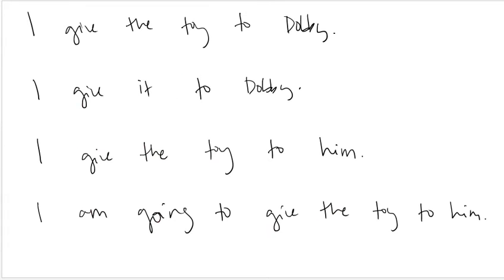Okay, a little bit of practice. If I want to say I give the toy to Dobby, here I have my direct object. It comes after the verb. It answers who or what. So what am I giving? I'm giving the toy. My indirect object answers about the direct object. So who am I giving it to? I'm giving it to Dobby. So I have my direct object, my indirect object. I could say doy el juguete